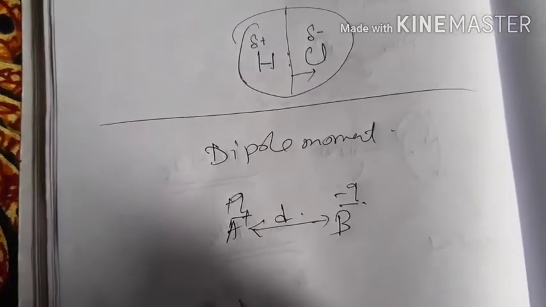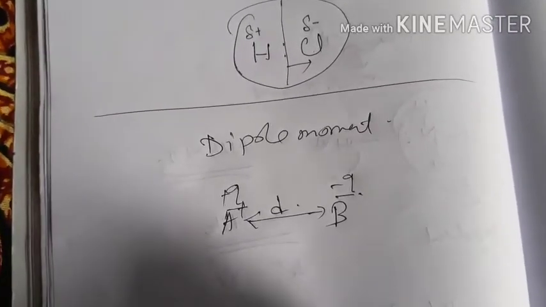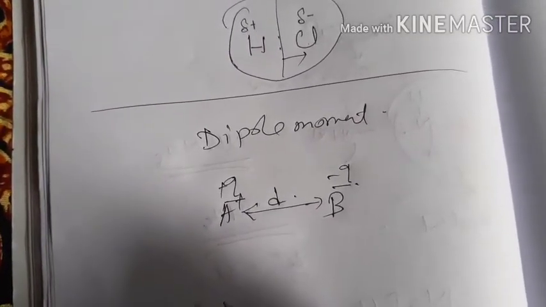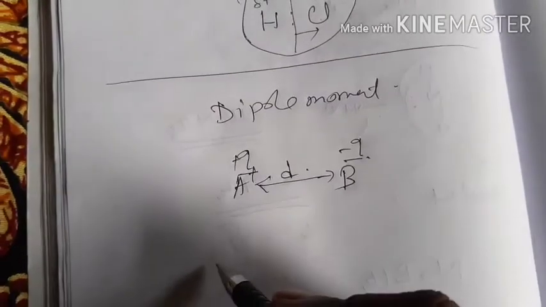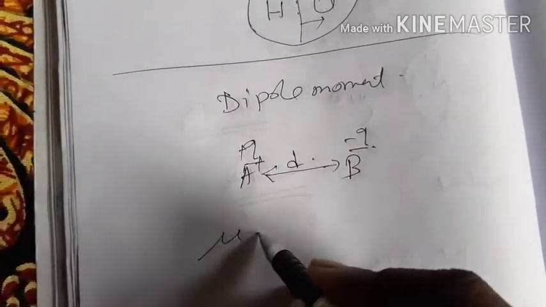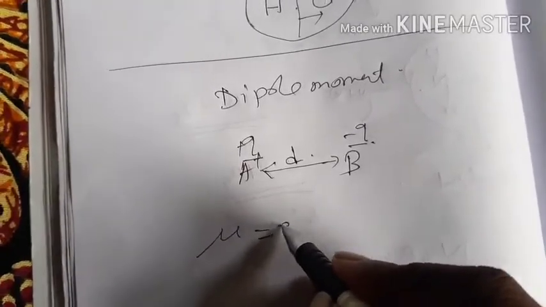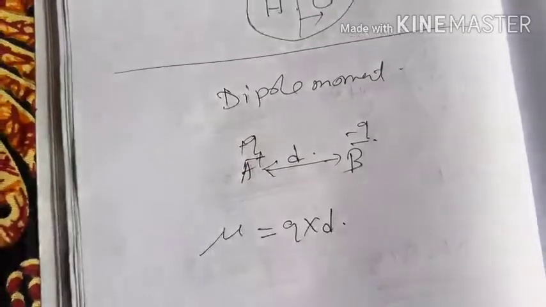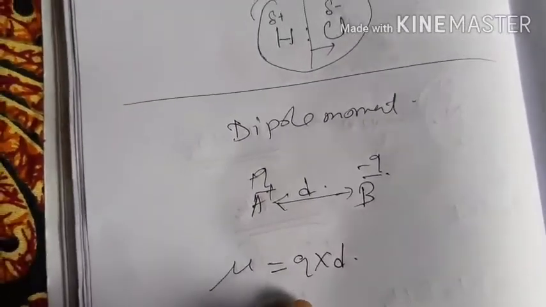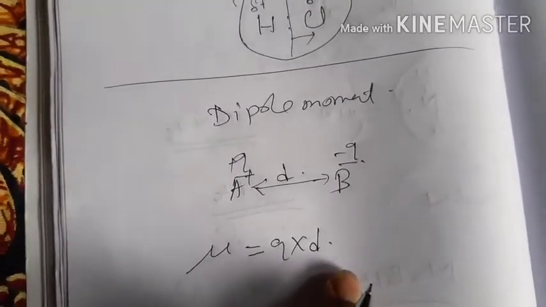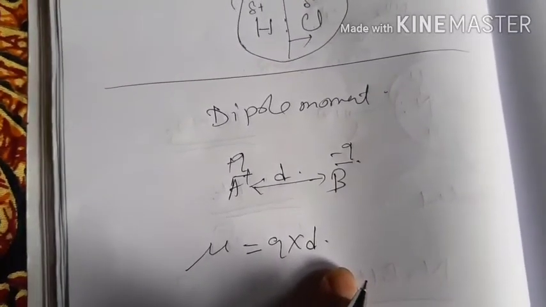The product of the magnitude of the charge and the distance of separation between the charges is known as the dipole moment. Dipole moment is represented by mu. Mu equals Q into d, where Q is the charge of the atoms and d is the distance of separation.